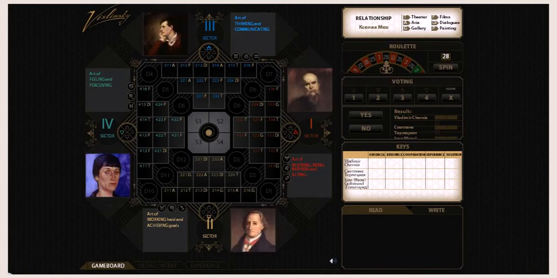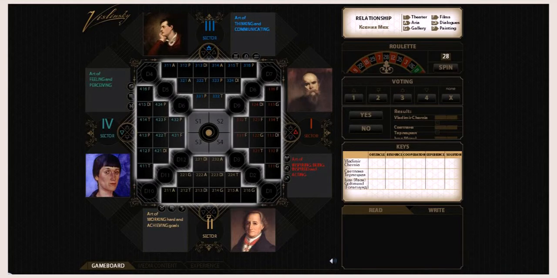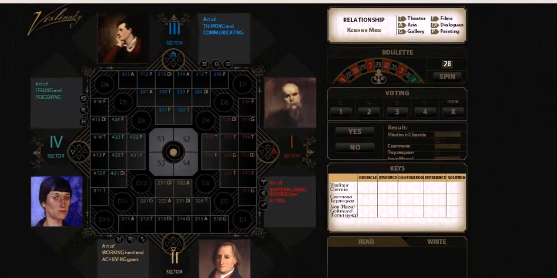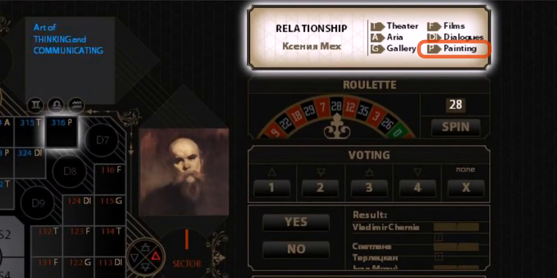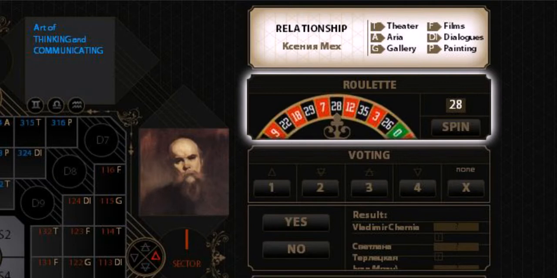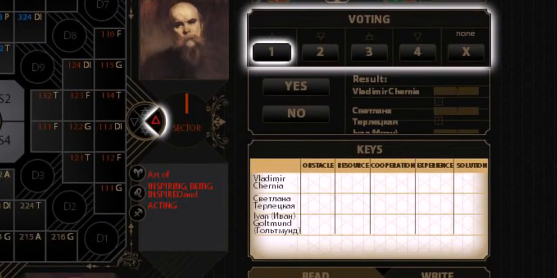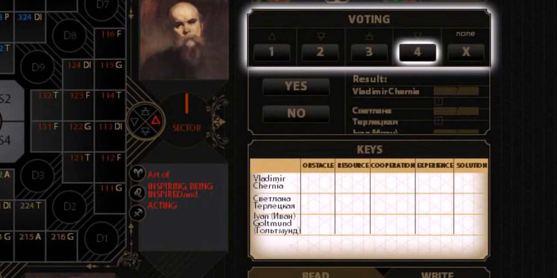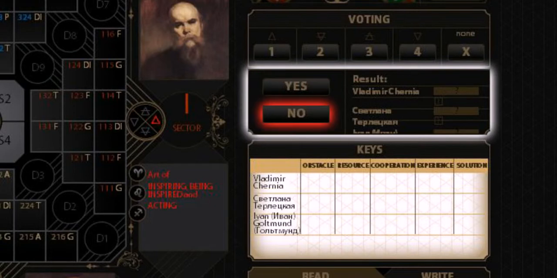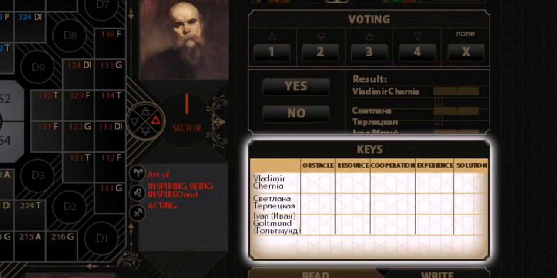There are 3 rows of cells on the game board: the square, 4 central cells, and the board center. The aim of the game is to reach the board center. On each cell you can see its number and an abbreviation of the game category it belongs to. In the top right corner you can see which category each abbreviation means. A bit lower there is a roulette, which we spin to choose a game task. Under the roulette there is a voting block, sectors with the roles that have been displayed during a game task, and yes and no buttons. Under the voting block you can see a table of keys.